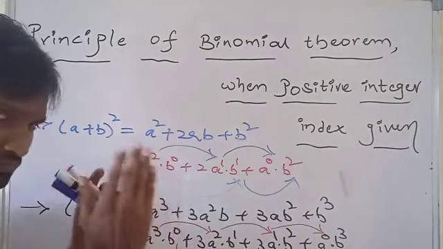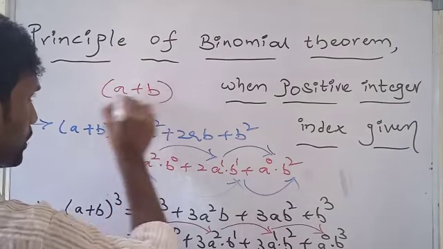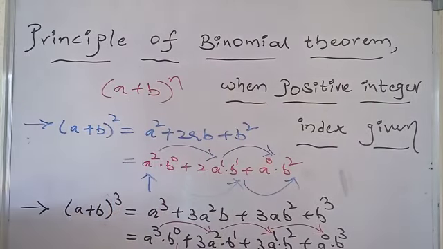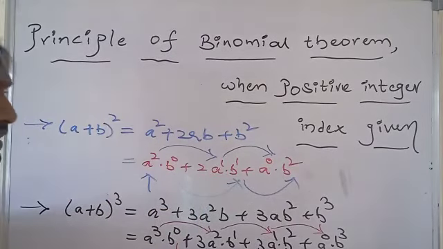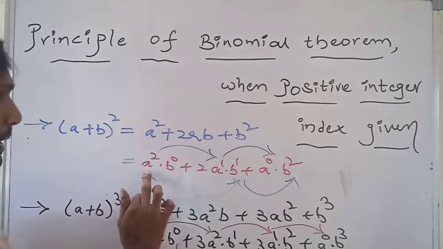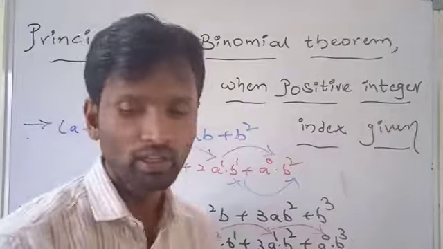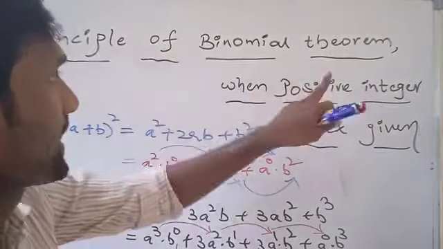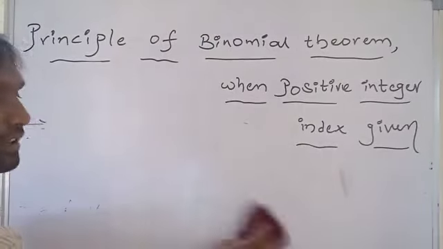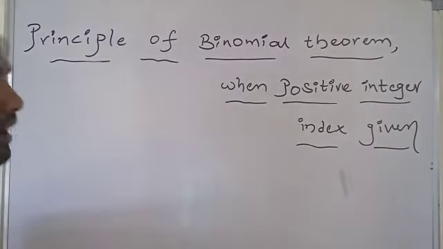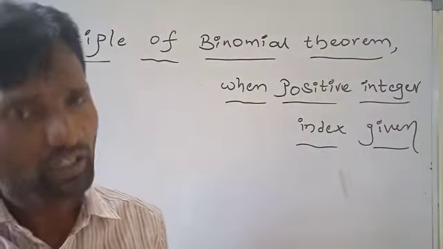So finally, wherever a binomial expression is in the form of (a + b) to the power n and n is a positive integer, to expand that expression, there is a principle. The principle is: powers of the first term are in decreasing order and powers of the second term are in increasing order. So this is the principle of binomial theorem when a positive integer index is given. So this is the concept of the principle of binomial theorem when n is a positive integer index.